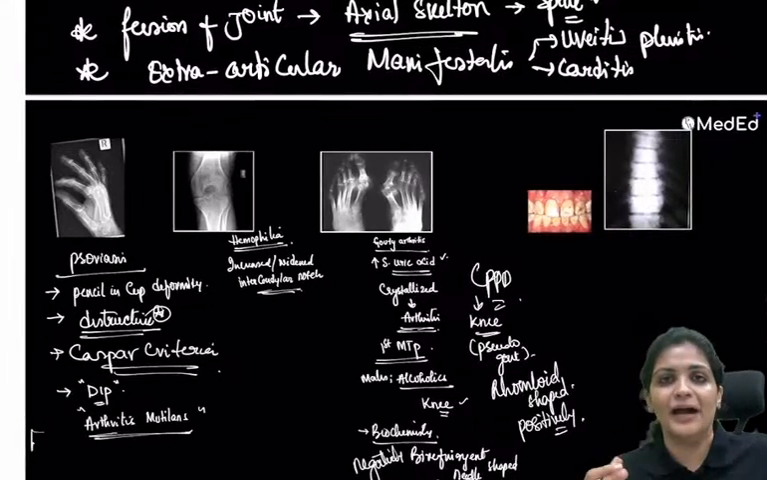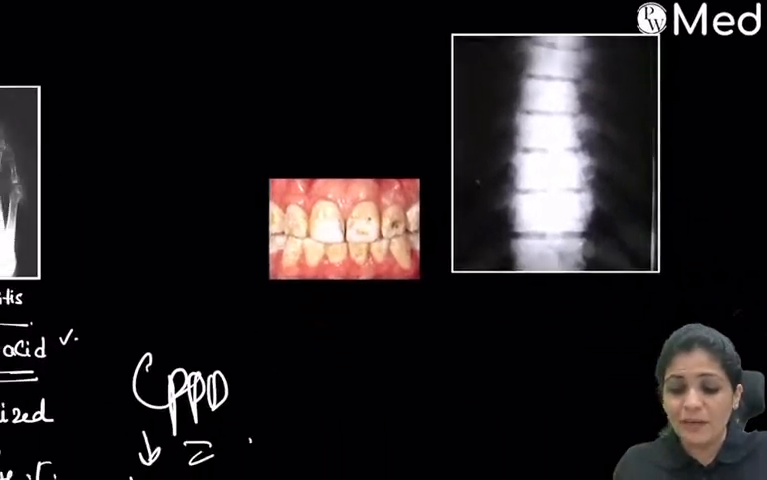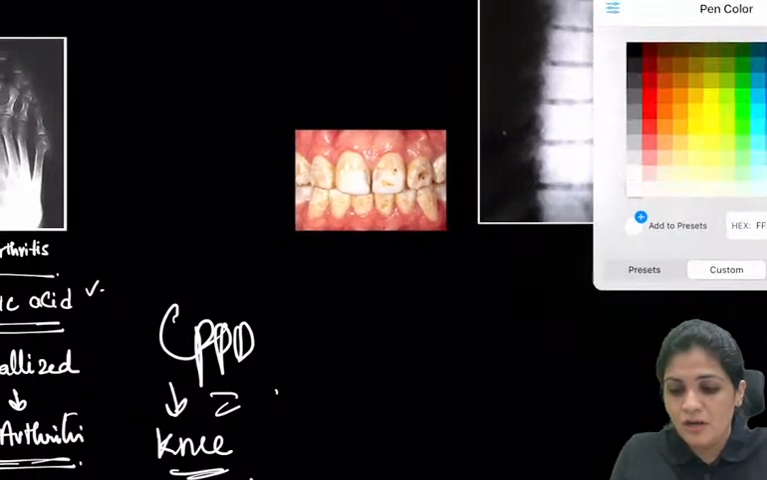These are negatively birefringent. And what is this? A very important metabolic condition. So this is nothing but your fluorosis.